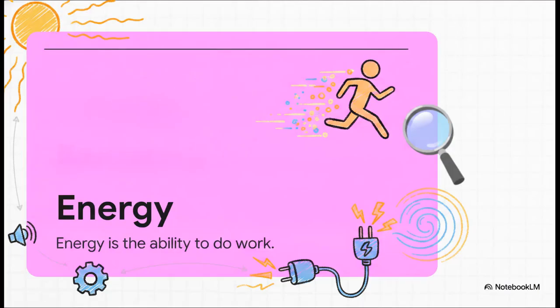Now, before we can track energy in the wild, we have to know exactly what it is. In science, energy is defined simply as the ability to do work. It's the invisible fuel that allows absolutely anything to happen. Think about it. Without energy, the universe would be completely frozen, silent, and still. Energy is the reason you can run, the reason the sun shines, and honestly, the reason you're listening to me right now.